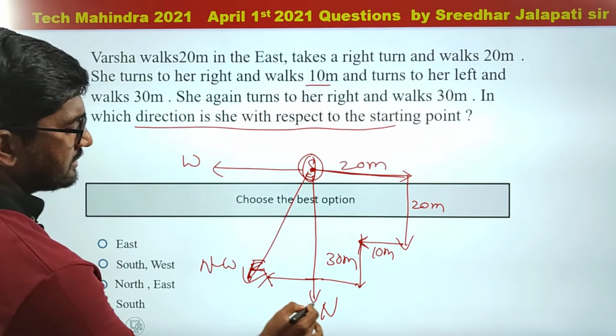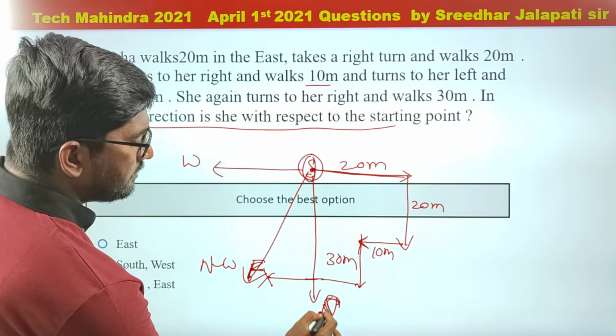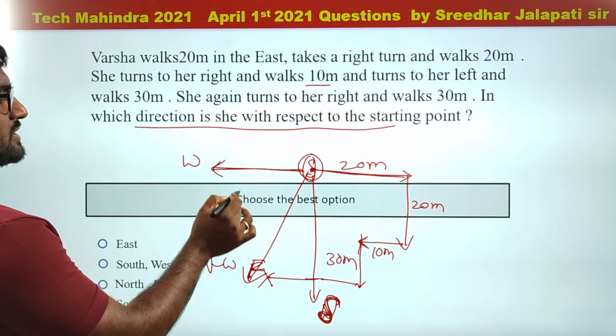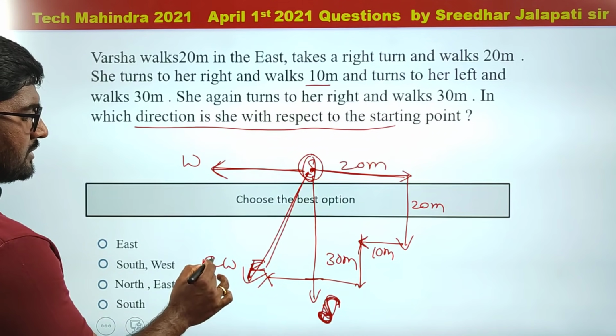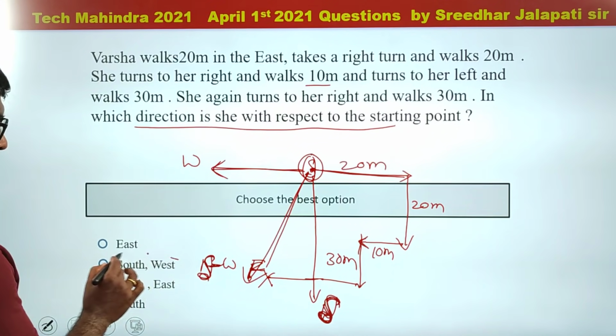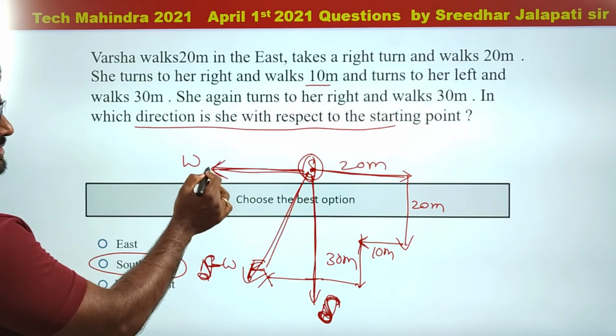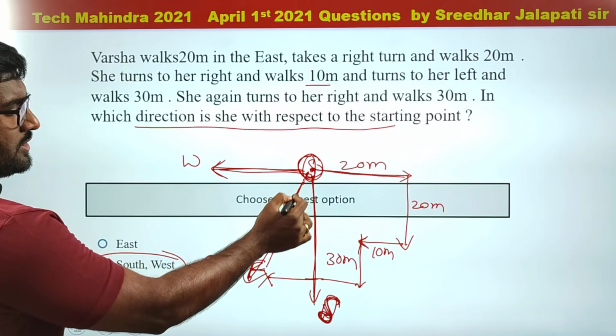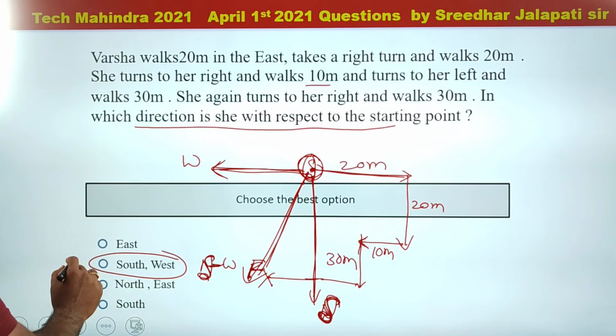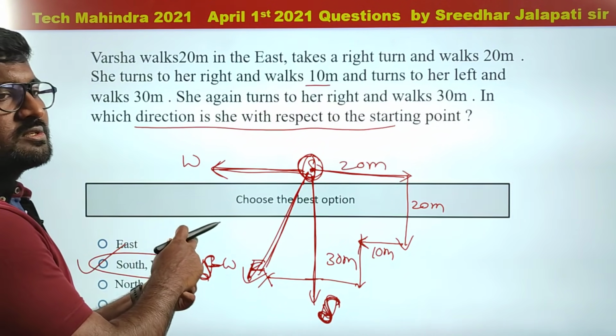So answer, sorry, this is south. If she is exactly below, south, if she is exactly left, west, so she is in between south and west. So the answer is southwest. Option 2, southwest. She is in between south and west, southwest. So with respect to the starting point, she is facing in the southwest direction. That is option 2. Directions question, right?